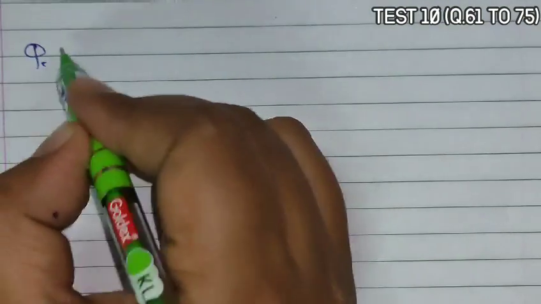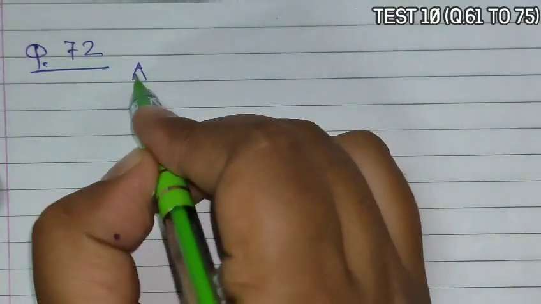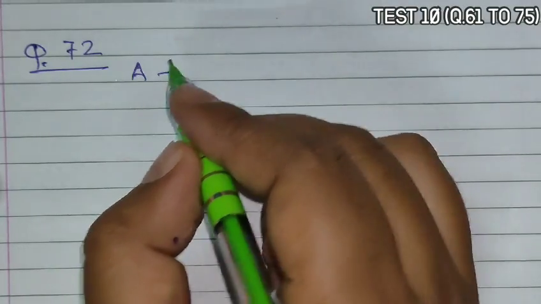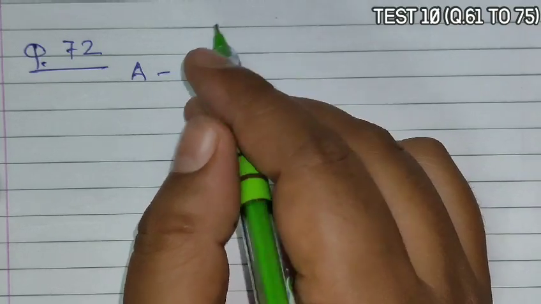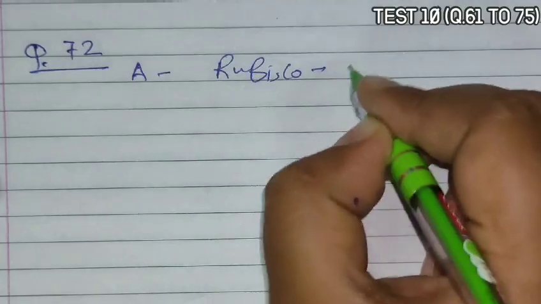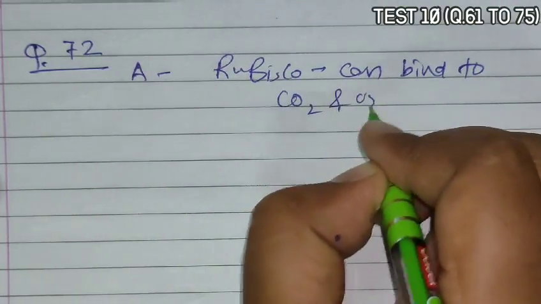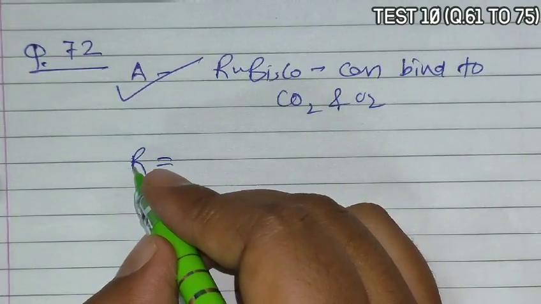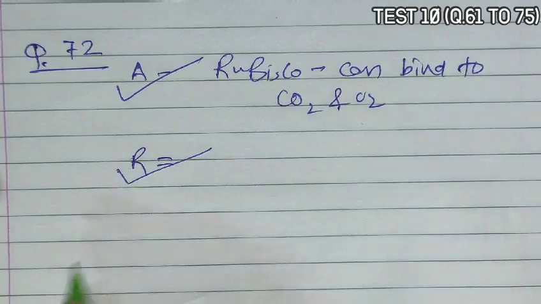Next is question 72. Question 72 asks that the assertion is given as Rubisco, the most abundant enzyme in the world, is characterized by the fact that its active site can bind to both CO2 and O2. Yes, Rubisco is the most abundant enzyme and can bind to both CO2 and O2. So it is a correct statement. R is given as Rubisco is the most abundant enzyme in the world. Yes, it is also correct.